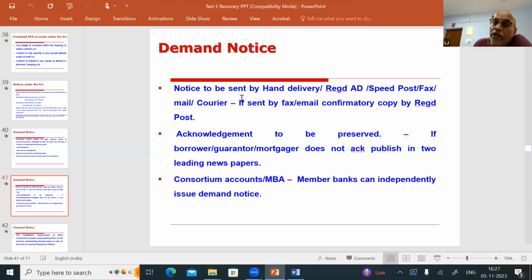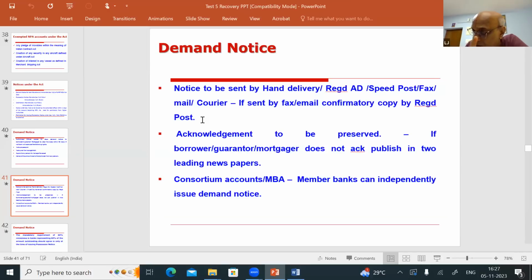Section 13(2): the notice is to be sent by hand delivery, registered post acknowledgement due, speed post, fax, email or courier. If sent by fax or email, a confirmatory copy is to be sent by registered post. In all the cases, you should have an acknowledgement by the borrower, guarantor or mortgagor, and the signature of these people should tally with the loan papers lodged with you.